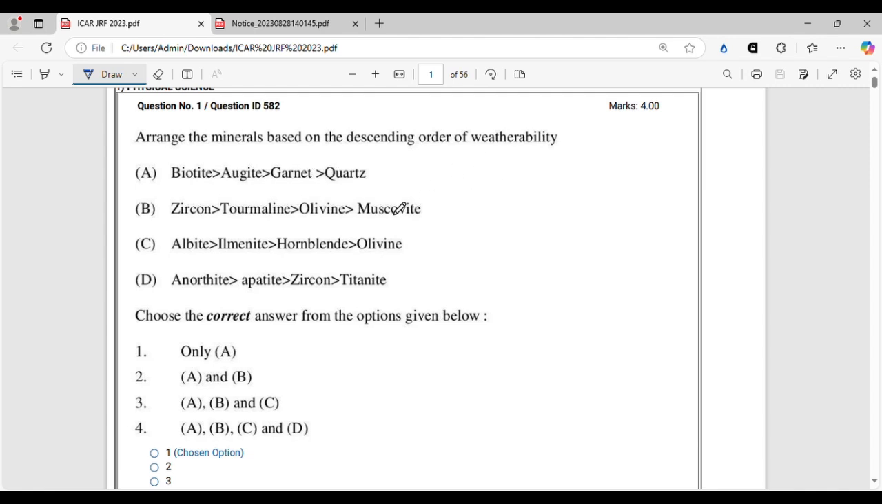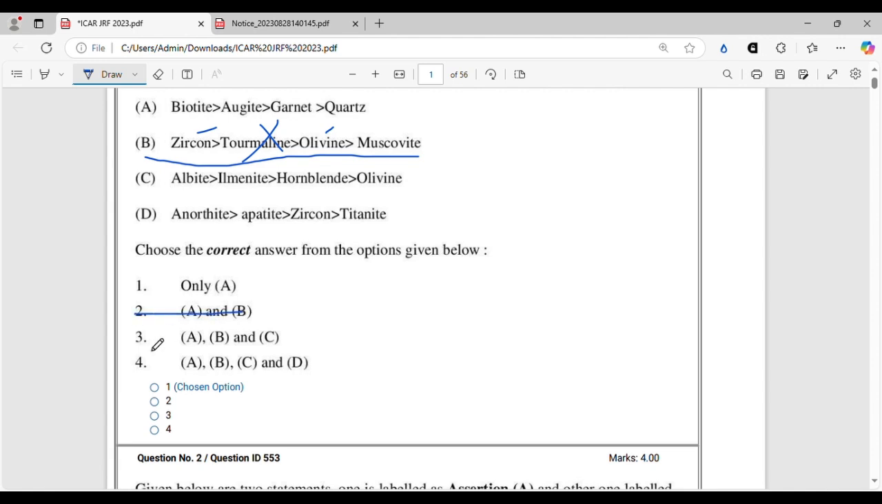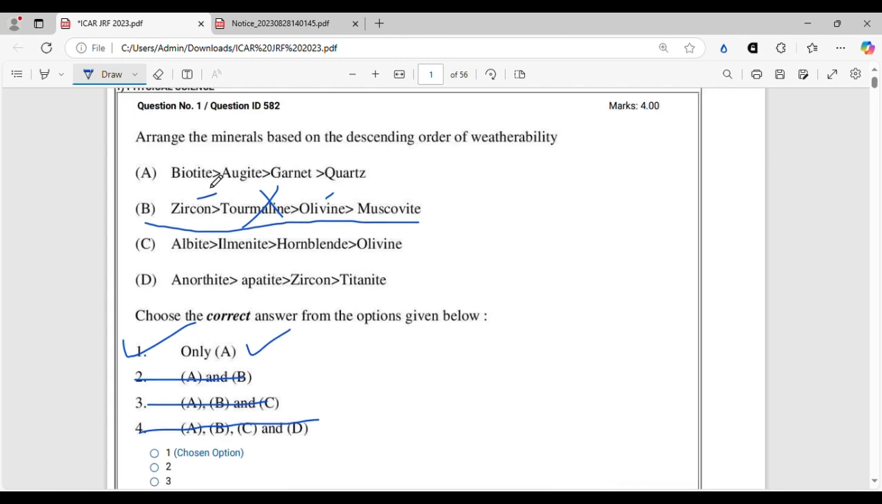All right. So here in this question, let's solve this by the elimination process. In this option B, we can see that it is totally wrong because olivine cannot be in this series later than zircon. So B is gone. Whichever option has B, we can cut that out. And well, here you go. We have our first answer, and that is only A. So biotite, then augite, then garnet, and then quartz. This is the correct answer.